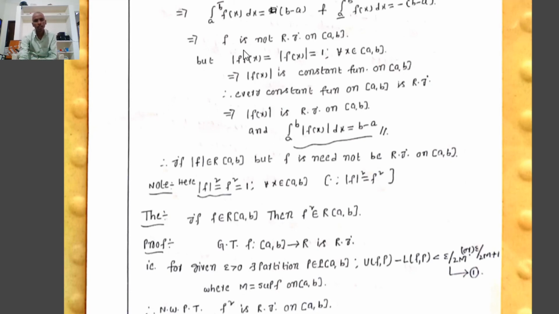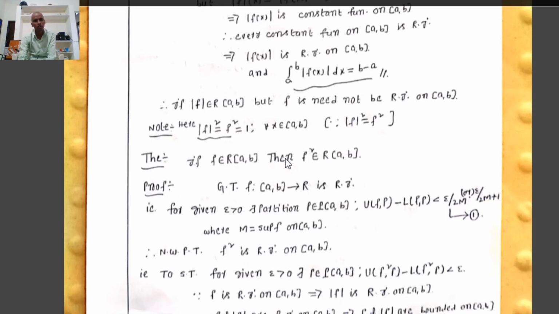That implies mod f of x is a constant function on closed interval a, b. Since already we know that every constant function on closed interval a, b is Riemann integrable, therefore where mod f is a constant function on closed interval a, b, that implies mod f is Riemann integrable on closed interval a, b, and the integral of mod f of x dx equals b minus a.